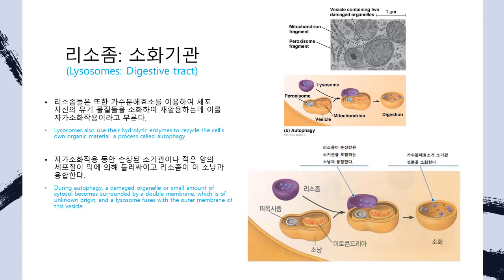Lysosomes also use their hydrolytic enzymes to recycle the cell's own organic material, a process called autophagy. During autophagy, a damaged organelle or small amount of cytosol becomes surrounded by a double membrane, and a lysosome fuses with the outer membrane of this vesicle. The lysosomal enzymes dismantle the inner membrane with the enclosed material, and the resulting small organic compounds are released to the cytosol for reuse. With the help of lysosomes, the cell continually renews itself. A human liver cell, for example, recycles half of its macromolecules each week.